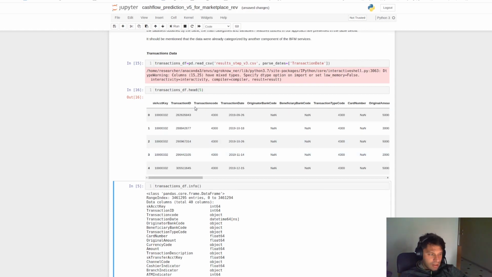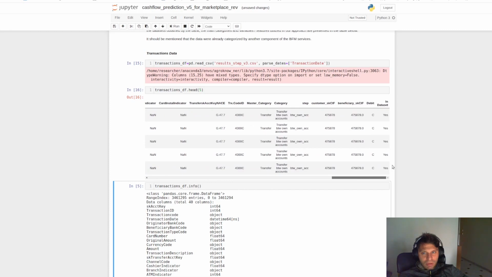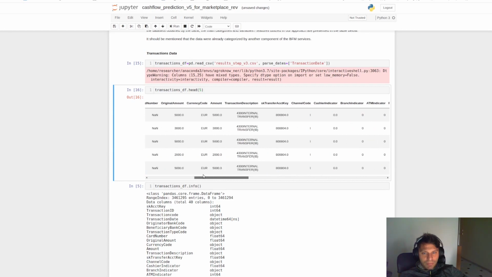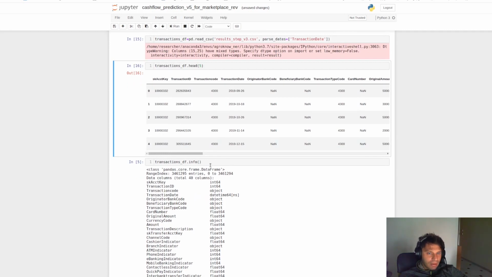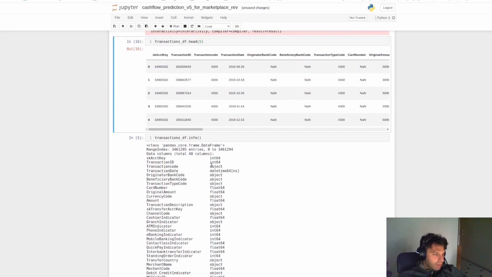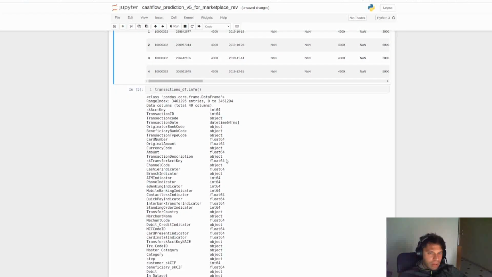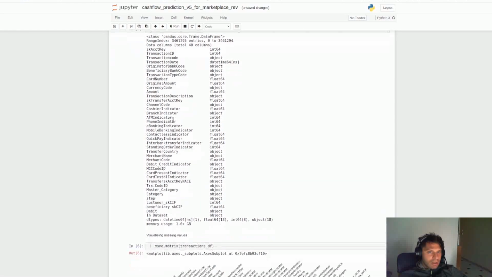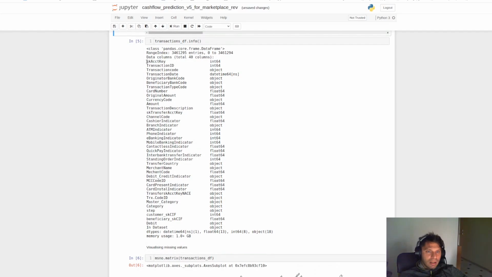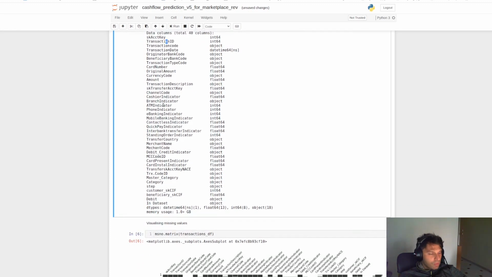Given that the data is quite a big file, it should take some seconds in order to be loaded. We can have a sneak peek at the first 5 rows of the data by selecting the head of the data frame. The data are already categorized from other components. That means that we have also applied features that are not given by the Bank of Cyprus, but are created by another tool that we are building within the FinTech project. And so we can also check what type of characteristics of the transactions someone can get from the system of a bank, including account keys, transactions, transaction code, of course the amount, and other useful information.